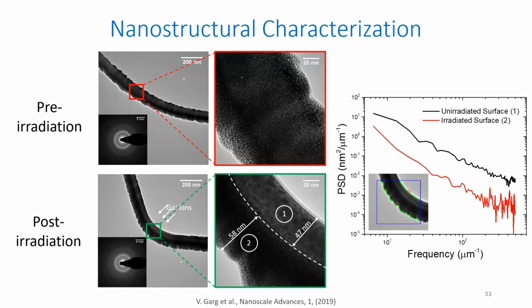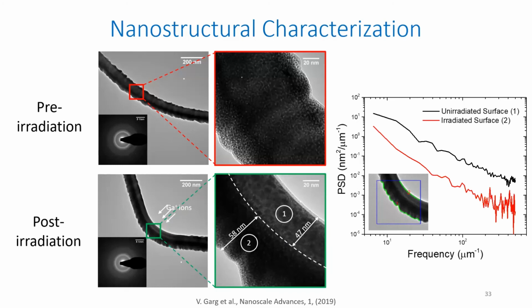And when we have the irradiation of ions, and we have bent the nanowire, we could see the difference in the two zones. So this is something related to the formation of collision cascade and formation of vacancies towards the irradiated surface, and formation of interstitials towards the bottom region. So that leads to the formation of stresses that can control the bending.